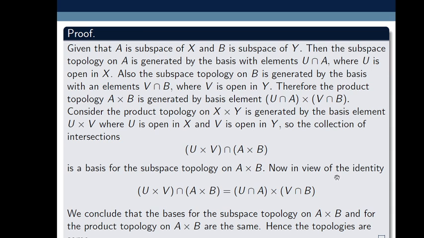Now, in view of the identity, U times V intersecting with A times B equals U intersection A times V intersection B, by De Morgan's law. But this U intersection A times V intersection B, what is this? This is a basis element by which we generated the product topology A times B. And on the left side, U times V intersecting with A times B is the basis element for the subspace topology on A times B.